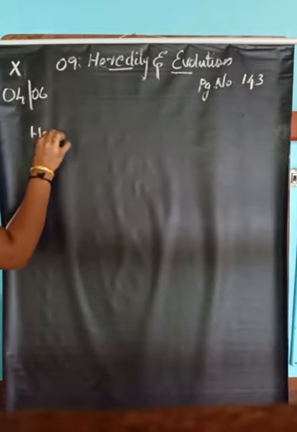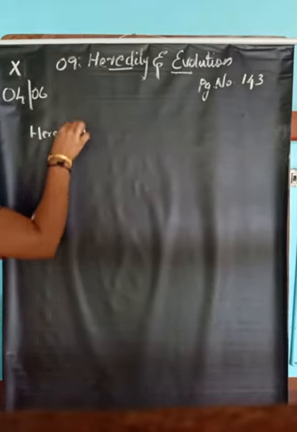What is heredity? Heredity is the transmission of characters or traits from parents to offspring.